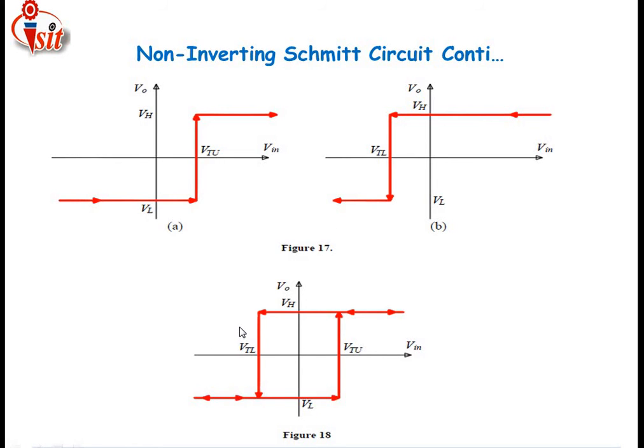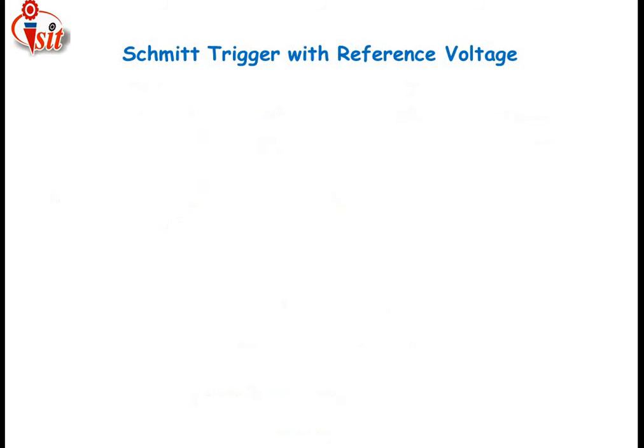Just see here, like the previous one for the inverting Schmitt trigger, here also the hysteresis diagram is represented. That hysteresis diagram will move in a direction. Just see the arrow: the direction is anti-clockwise. For the inverting Schmitt trigger, the hysteresis works in a clockwise direction, and for the non-inverting Schmitt trigger, the hysteresis works in an anti-clockwise direction.